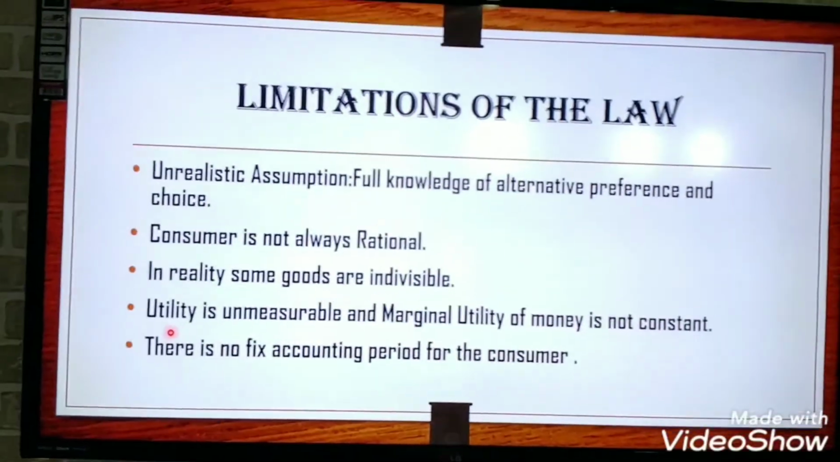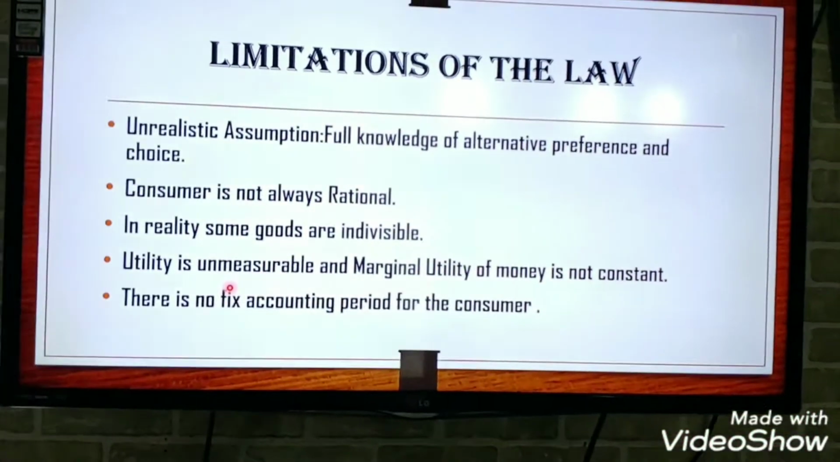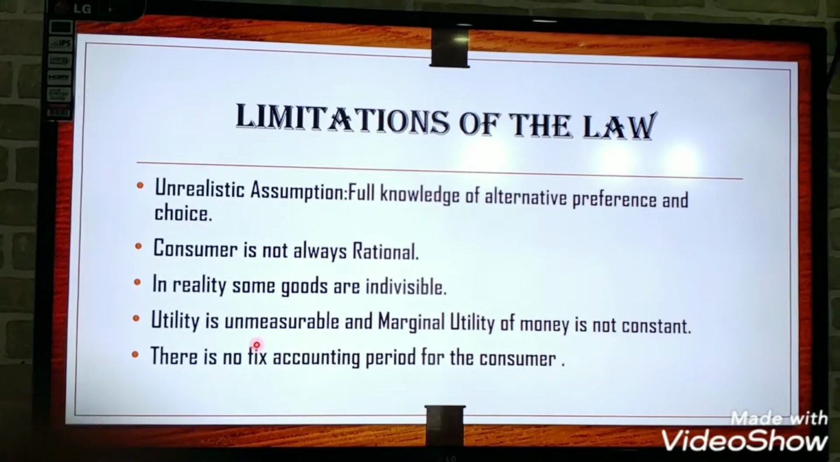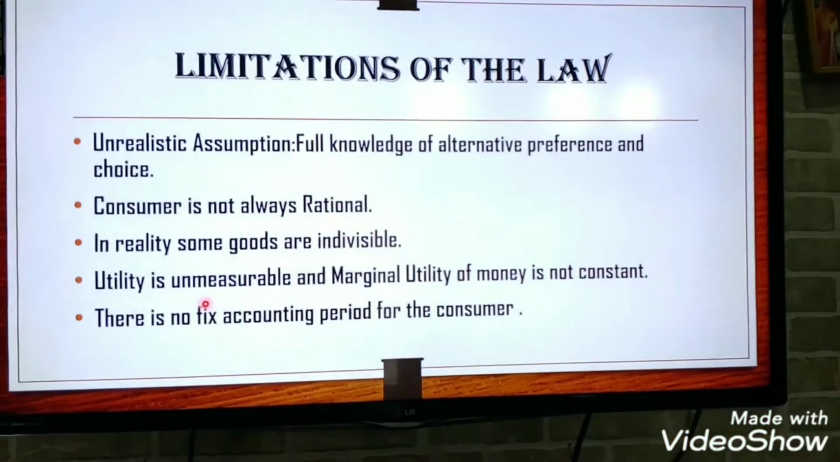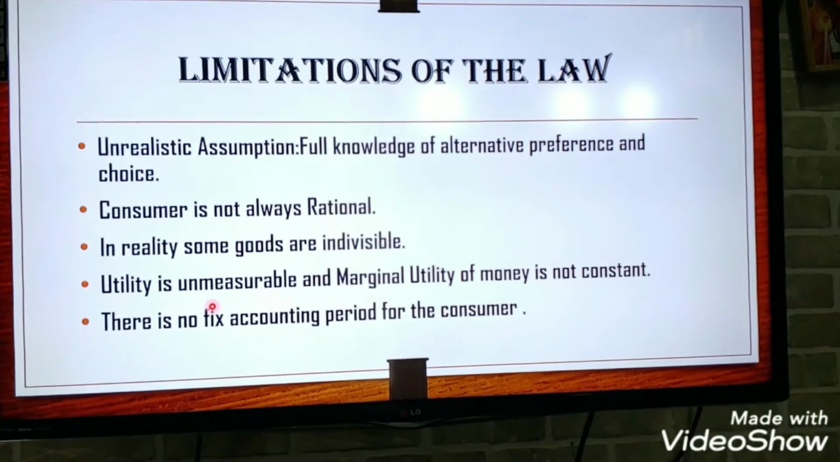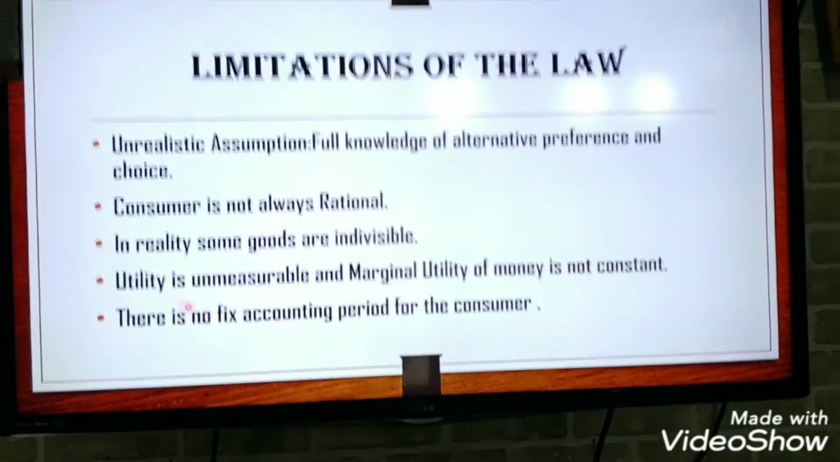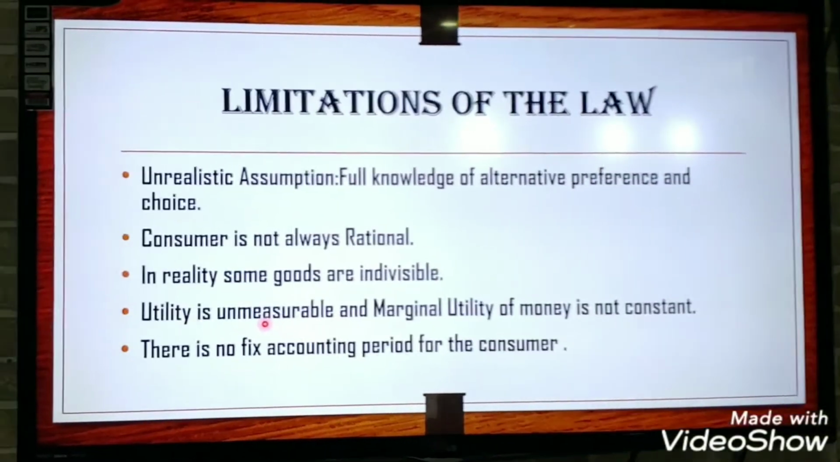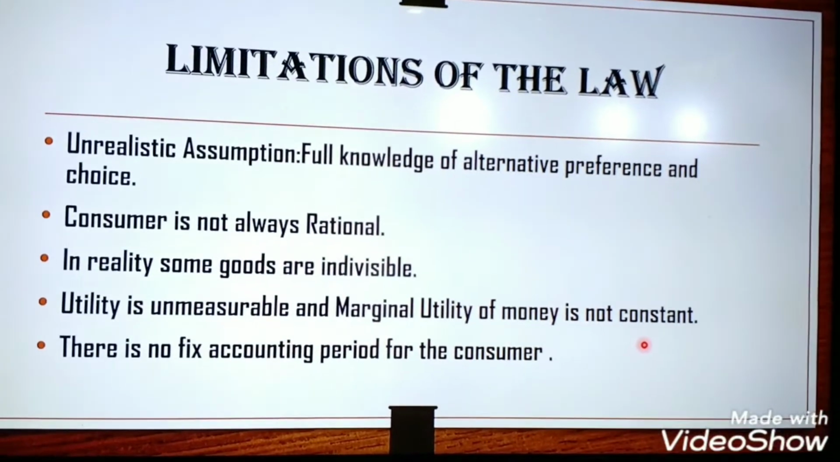First we'll do utility is unmeasurable. That means this law assumes, as in the utility analysis of the neoclassical writers, that utility can be measured, but it is pointed out that utility, being a subjective concept, cannot be measured. Whereas marginal utility of money is not constant.